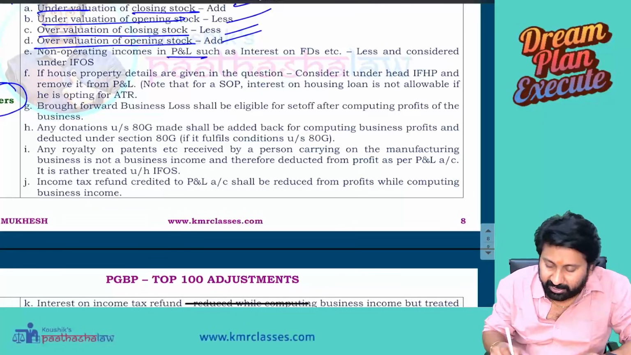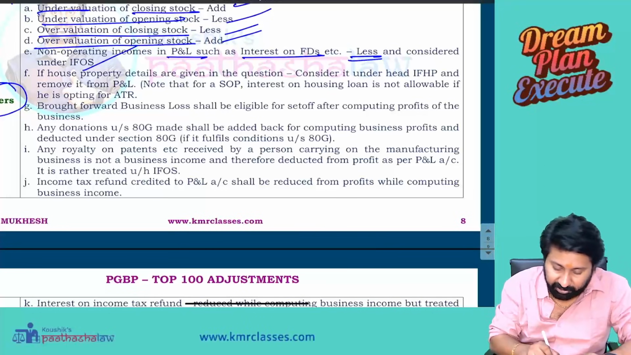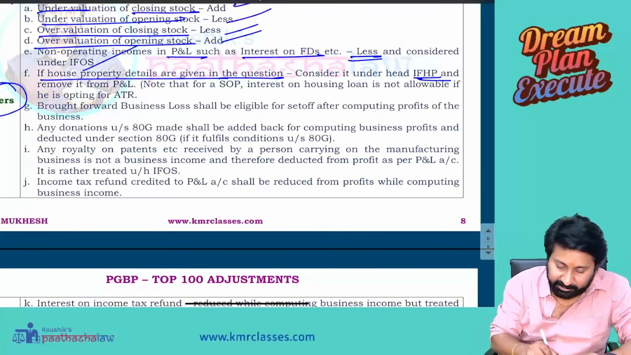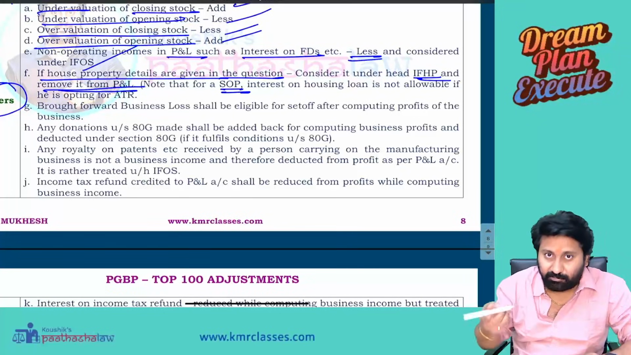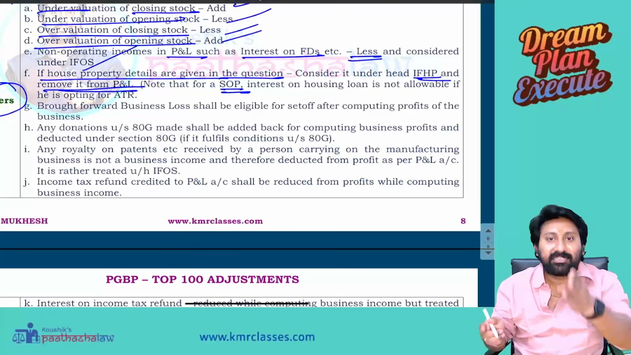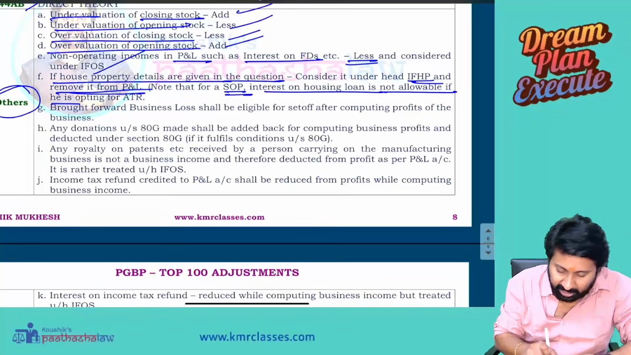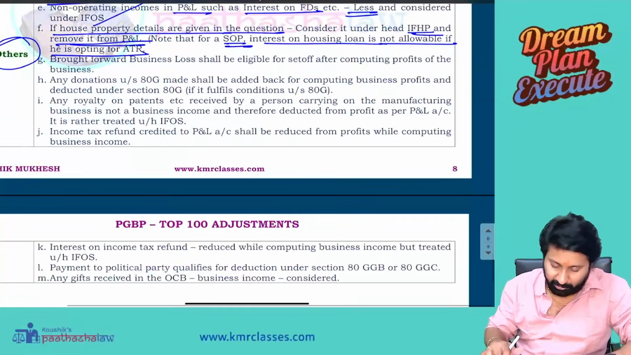Non-operating incomes in P&L, such as interest on FDs, etc., if given in P&L credit, first deduct from the business income, consider under IFOS. If house property details are given in the question, consider it under the head IFHP and remove it from P&L. Note that for SOP, what do you mean SOP? Standard operating procedures, sir? Self-occupied property. Interest on housing loan is not allowable if he is opting for ATR. If he is opting for ATR, that you have to remember.